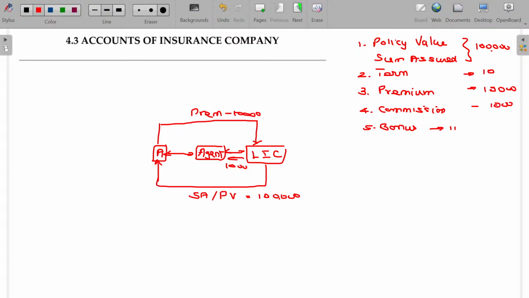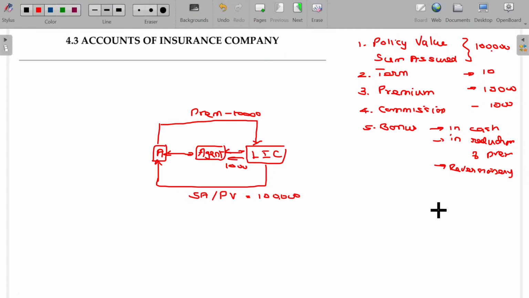Bonus in cash, or bonus in reduction of premium. Or he simply says, sir, accumulate this bonus, I will get it at the last. This is called reversionary bonus. Is that okay? Reversionary bonus. So on maturity on the nth period, A will get the full sum assured plus any bonus included in that, without withdrawing during the period. Lump sum value will be paid.